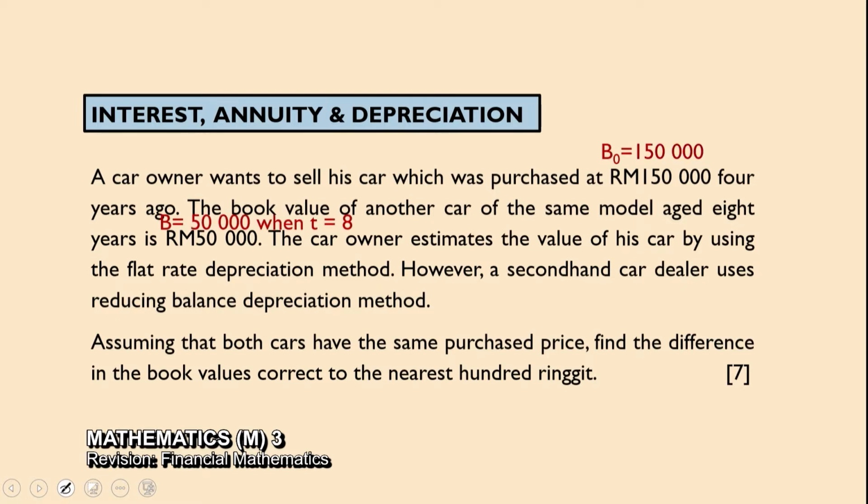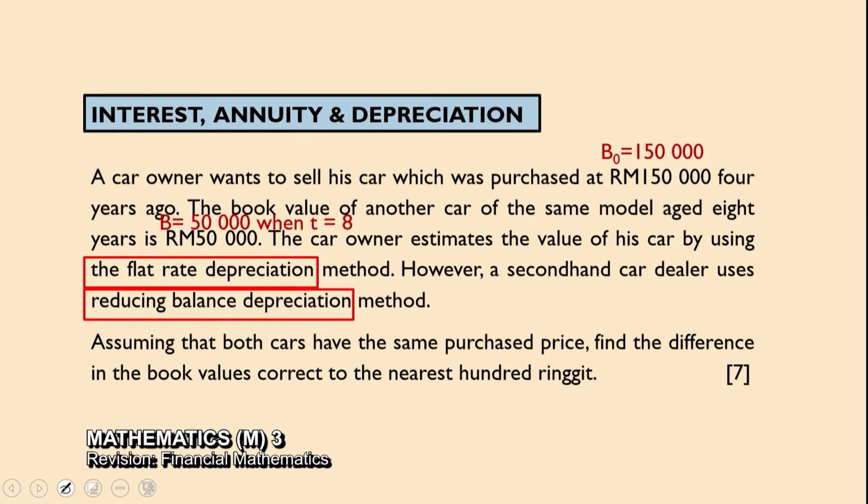We have here a car. The original book value is 150,000 and the book value after 8 years is 50,000. And then the instruction, here mostly students are unable to identify because it's given implicitly, the flat rate depreciation method and use the reducing balance depreciation method. So students, you must use what is asked in the question.